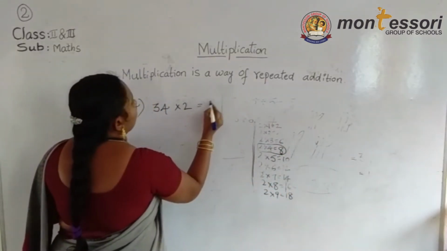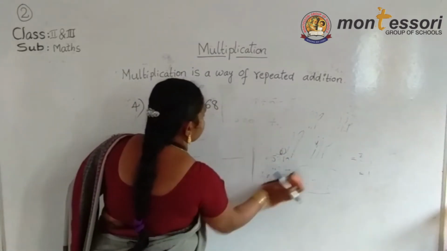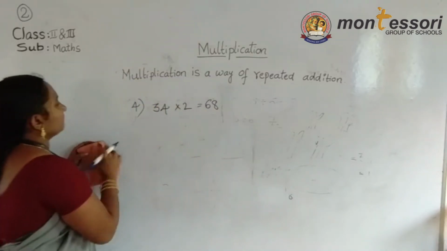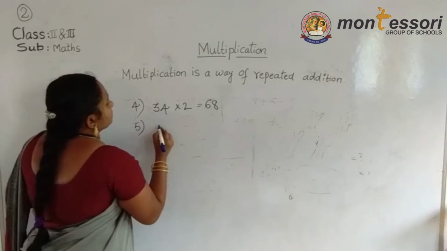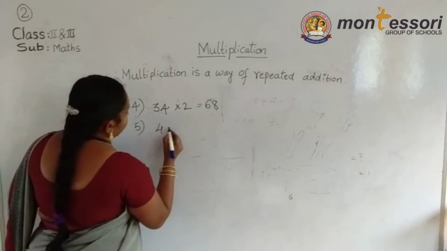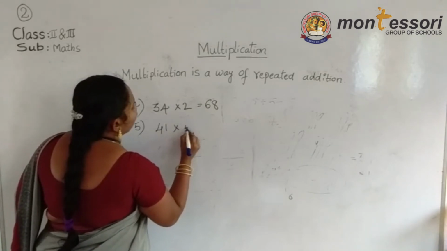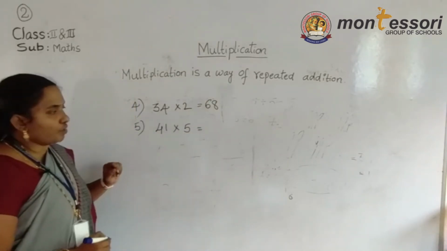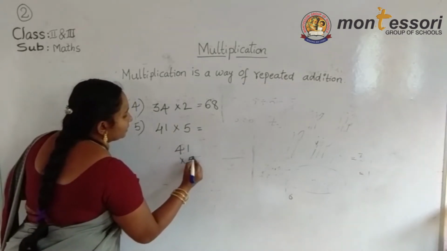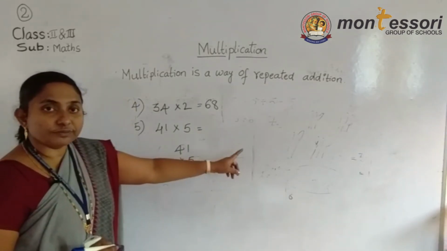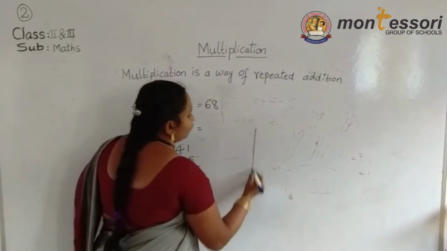Now 68 I am writing here. Next problem. For example, 41 into 5. Now I am writing here 41 into 5. Which table are we writing in the rough column? The 5 table, because the number given here is 5. So now I am writing the 5 table.